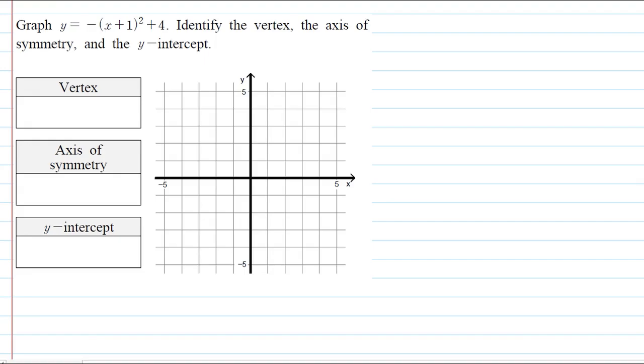Graph y equals negative (x plus 1) whole thing to the power of 2 plus 4. Identify the vertex, axis of symmetry, and the y-intercept. Alright, so we will use vertex form.